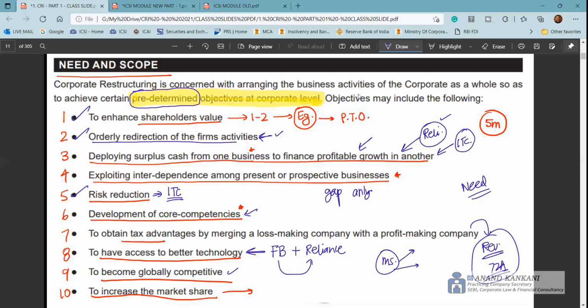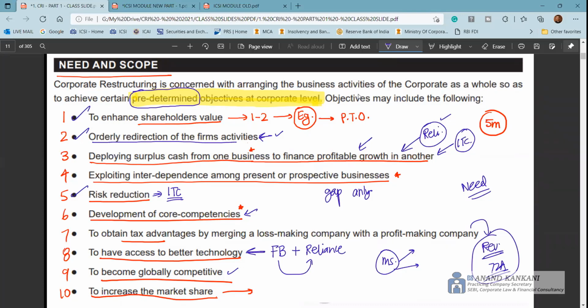So again, here you can write multiple things. Companies develop their brands. With the help of the brand value, they become globally competitive. They get a better presence. Then you can also give the example, and try to incorporate inorganic growth in all your answers. With inorganic growth, when companies do overseas acquisitions, they enter into new markets and can become globally competitive. So suddenly you will realize that the company which was only a national company, pan India, did an overseas acquisition, and now it is competing globally with other companies in the overseas market.